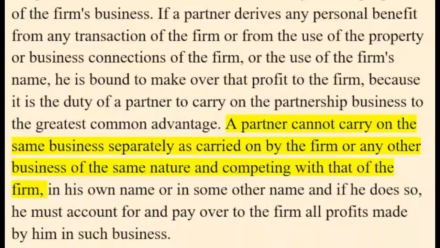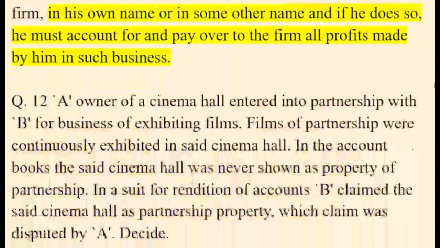A partner cannot carry on the same business separately as carried on by the firm or any other business of the same nature and competing with that of the firm in his own name or in some other name, and if he does so, he must account for and pay over to the firm all profits made by him in such business.